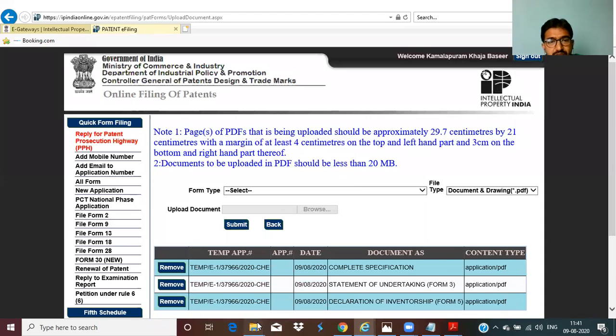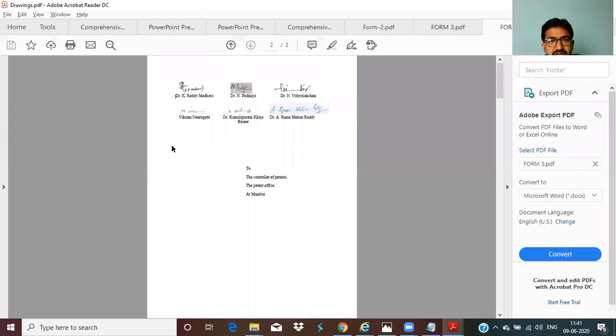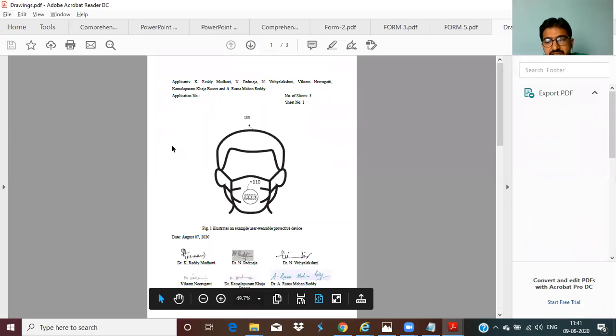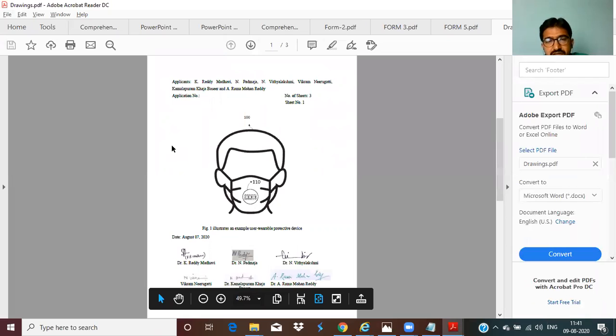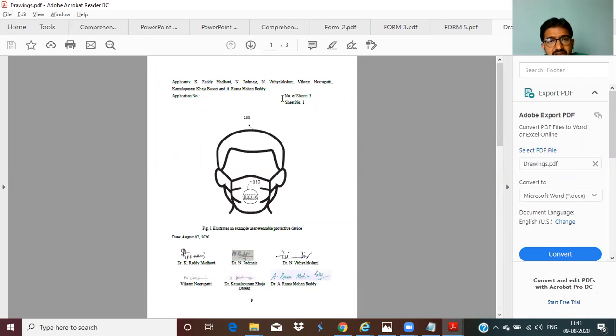Now, as I said, drawings can also be imported. Whatever the drawings in the complete specification, make them a separate document. This is my drawings: drawing 1, drawing 2. You have to mention clearly the number of sheets: 3 sheets, 3 pages, sheet 1, sheet 2, sheet 3, or sheet 1 by 3, sheet 2 by 3, sheet 3 by 3. Like this, you have to mention.